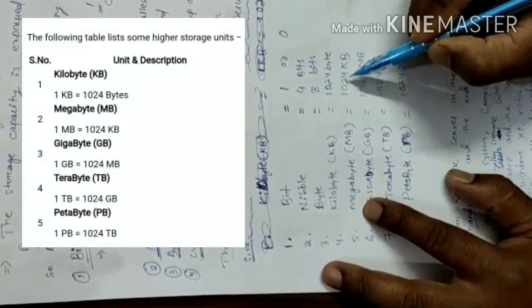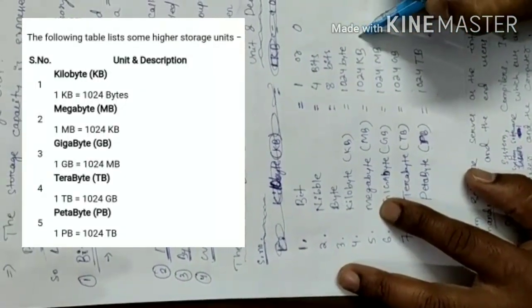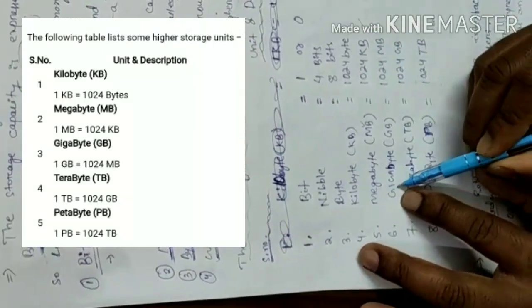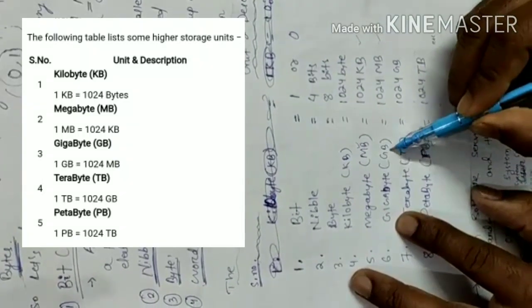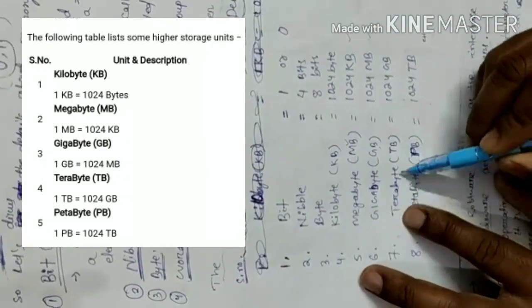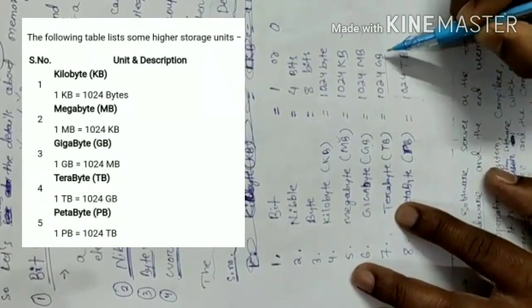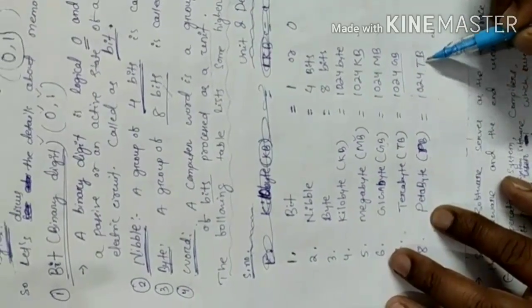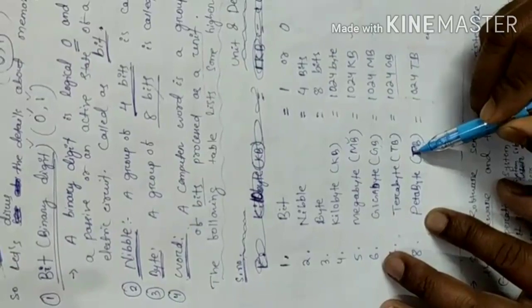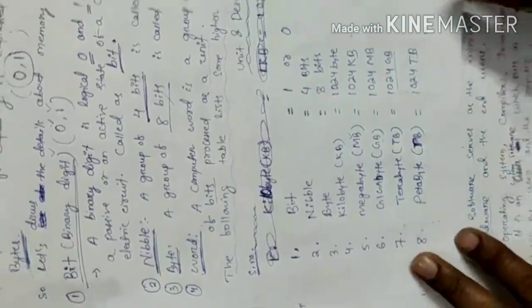Megabyte, MB: 1024 KB will make 1 MB. Gigabyte: 1024 MB will create 1 GB. TB, terabyte: 1024 GB will make 1 TB. Petabyte: 1024 TB will make 1 PB. So this is about your memory units.